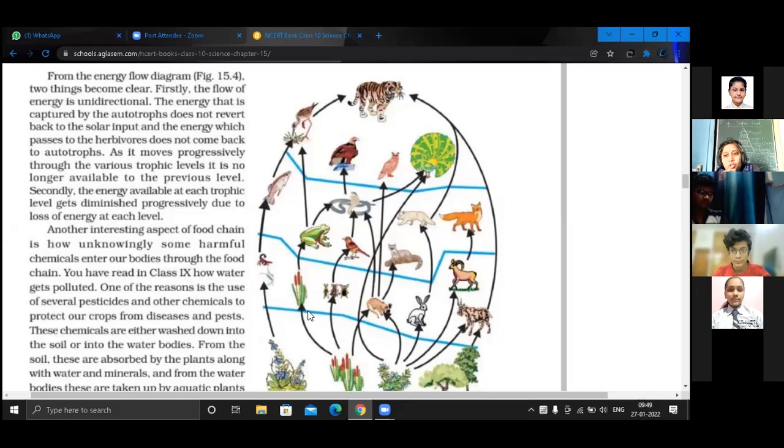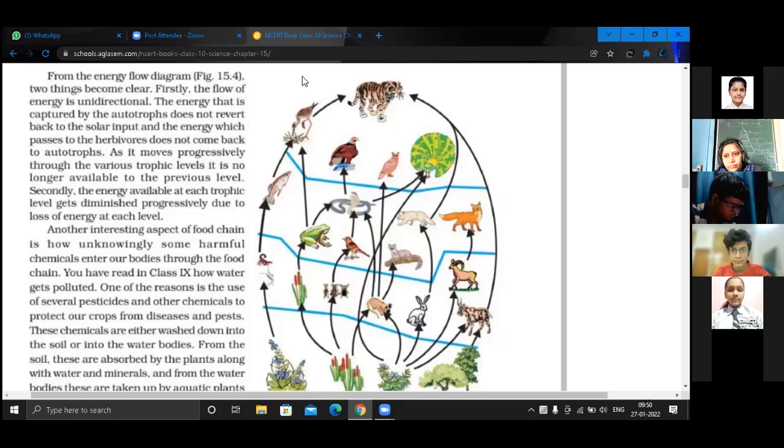Who ate those fish? Ma'am, humans. So human beings have received chemicals from fish, from water, and human beings are also eating the plants, whoever is doing the agriculture, we are eating those plants. So the fertilizers, insecticides and pesticides that we have given to nature are returning back and coming to us only.